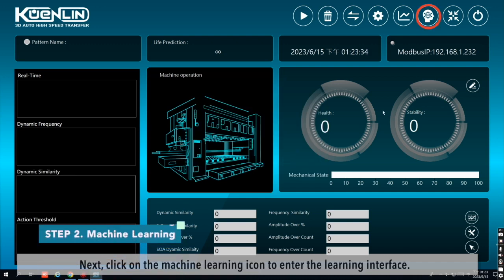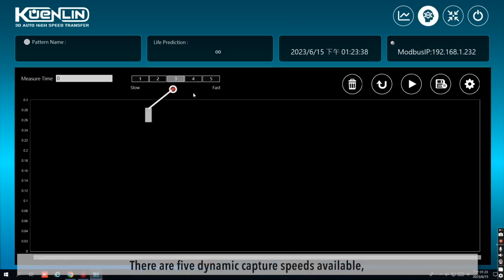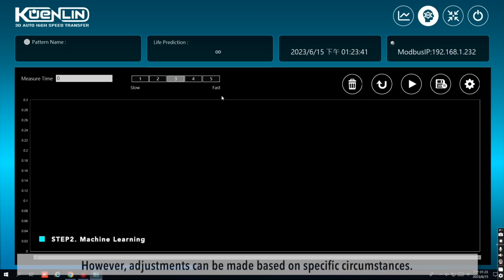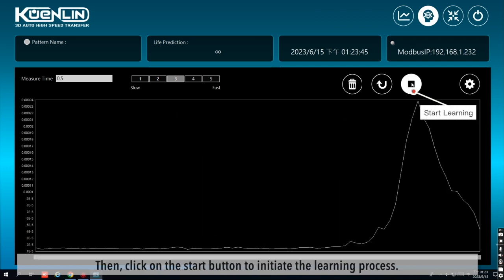Next, click on the machine learning icon to enter the learning interface. There are 5 dynamic capture speeds available. For the stamping industry, it is recommended to start with speed level 3 to establish the standards. However, adjustments can be made based on specific circumstances. Then, click on the Start button to initiate the learning process.